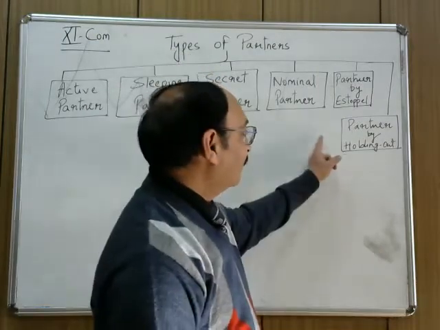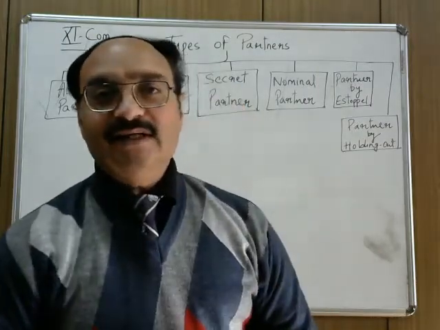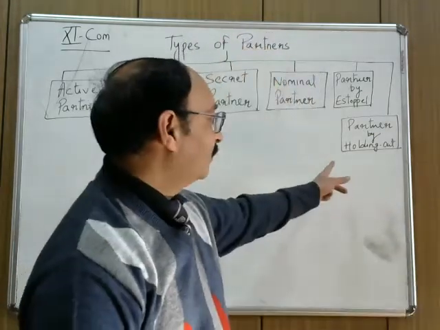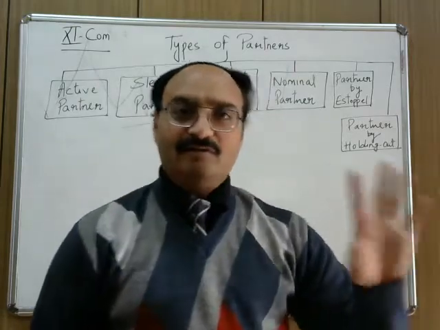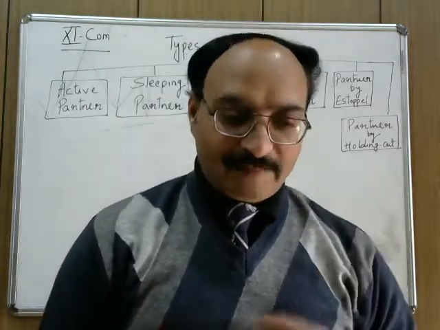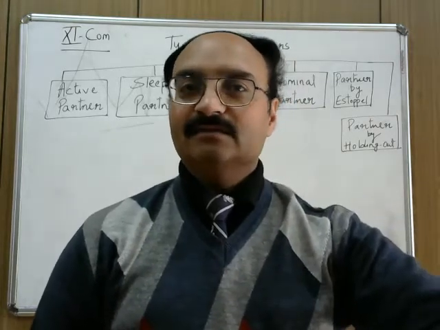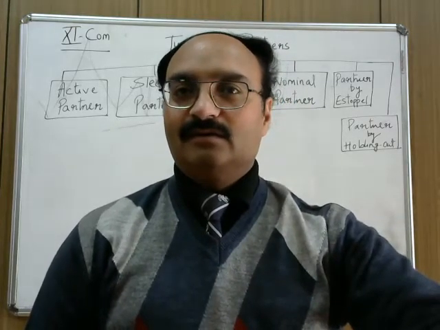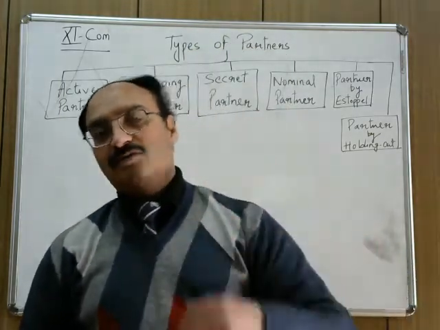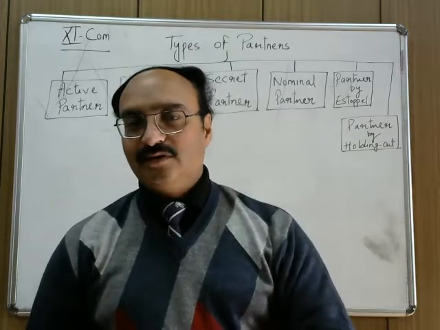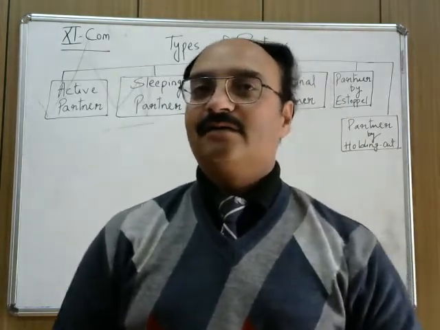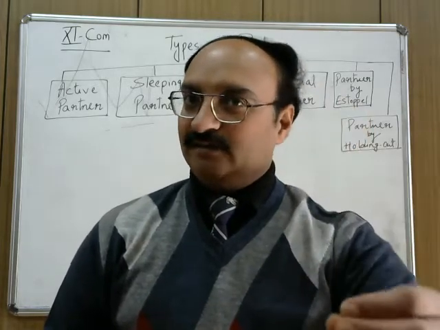Then partner by holding out. In this case, the namesake person is not a friend, just an employee of our partnership firm, who represented us in a meeting. And the third party assumed that he is also a partner of the firm. So he will automatically become a partner for the third party.